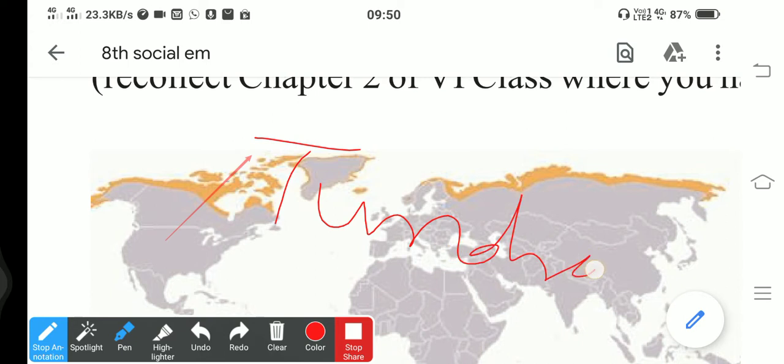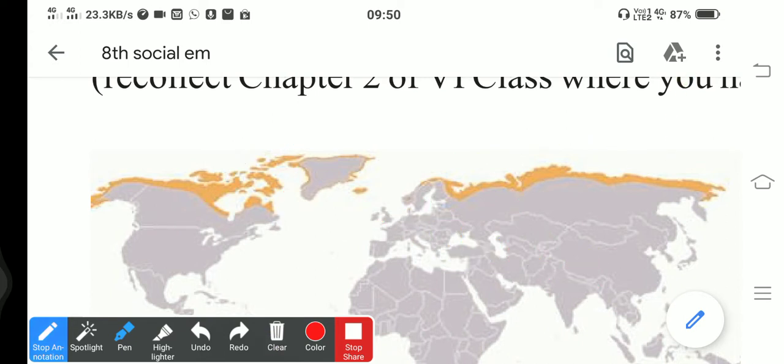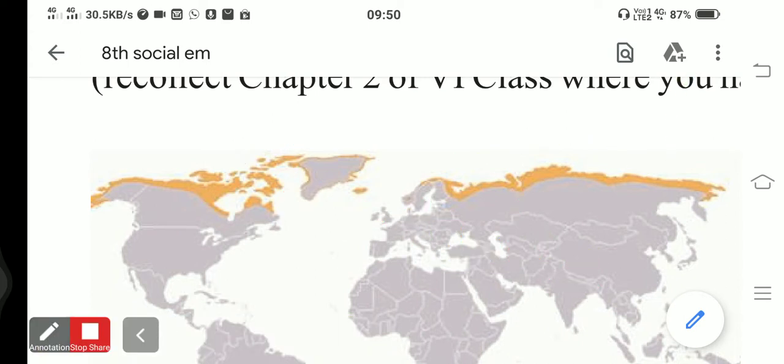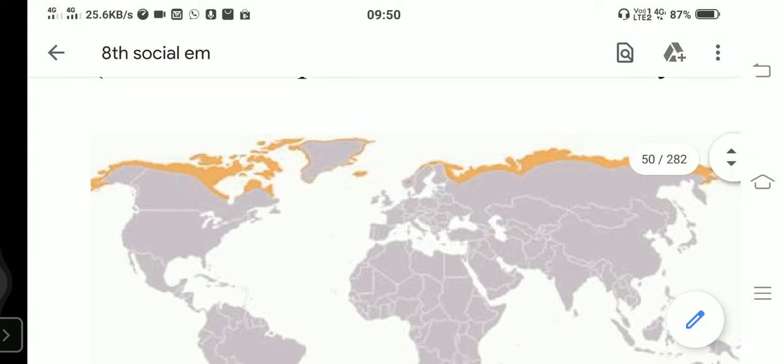Tundra. Tundra in the sense of cold region. Tundra means very cold, as there is very little sunlight. There is no sunrise and sunset, so these regions are very cold. So we call them tundra regions.